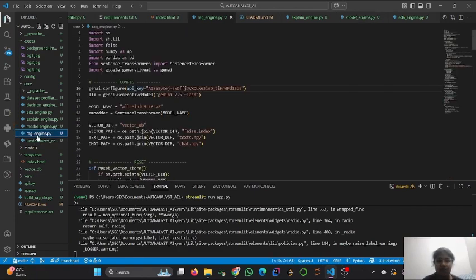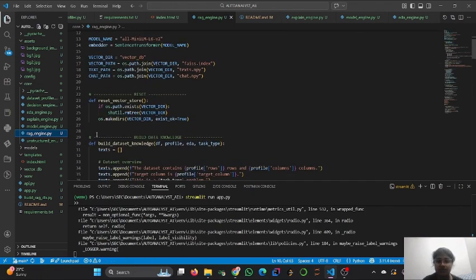Followed by that, finally we have our RAG engine, where instead of chatting with a generic LLM, the system builds dataset specific knowledge. It stores the profile info, the EDA patterns, correlations, outliers, and the target info. Then it uses vector search to answer questions like what the data set is about and what business value can be extracted. So this AI doesn't hallucinate, it reasons from your data set only. This turns my data set into a knowledge base.